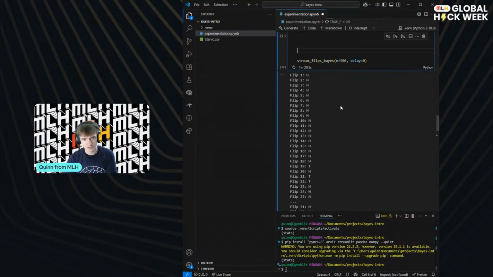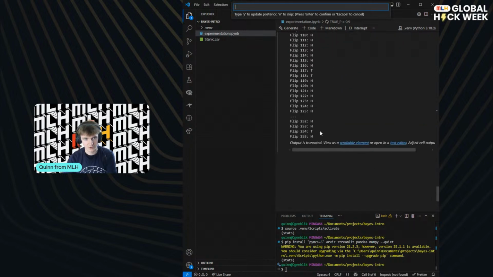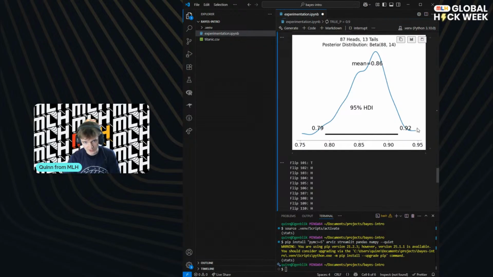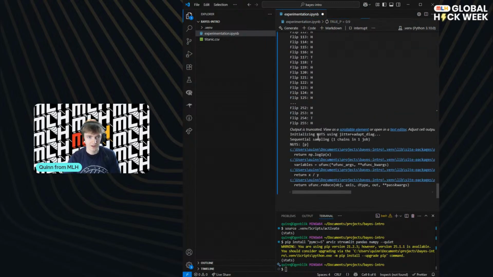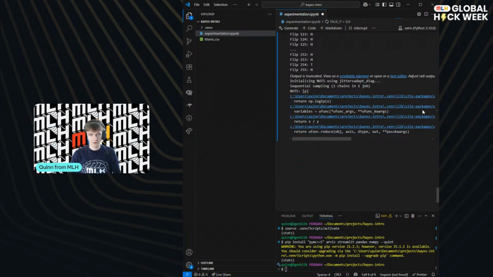If we just spam this forever, I don't know what it's going to be at now. Okay, we're at 255. So let's plot the posterior, and we'll compare the posterior. Here we had a range of 0.79 to 0.92, which is a range of 0.13. We're hoping it's going to be less than 0.13, and we're hoping it's going to be accurate. And it will be, I'm pretty confident. Obviously, it's a 95% probability interval, so it could be wrong. But as we increase n, the number of flips that we have, it's going to get more and more narrow and accurate.